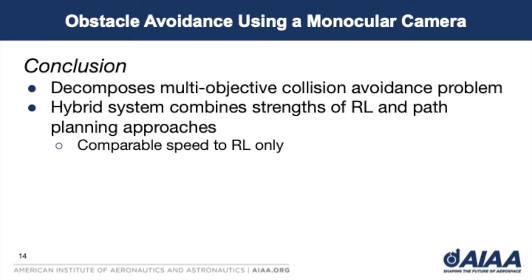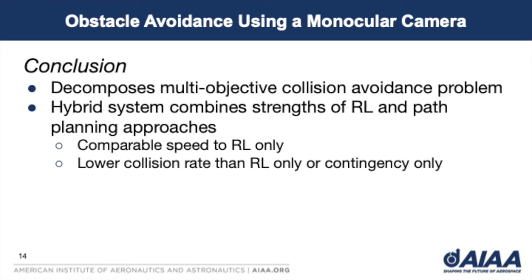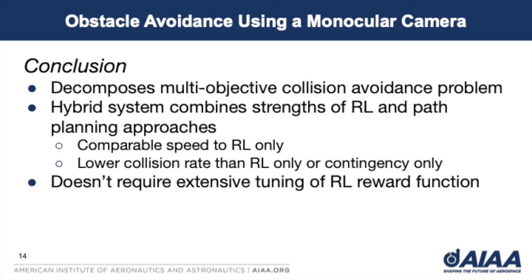This enables the hybrid system to pilot the aircraft to its destination more quickly than if the contingency policy were to control the aircraft the entire time. However, in high-risk situations, a conservative contingency policy can pilot the aircraft around nearby obstacles more safely than the learned reinforcement learning policy can. In this way, our system balances the dual objectives of quickly flying to a goal destination and avoiding collisions without requiring extensive tuning of the reinforcement learning reward function.